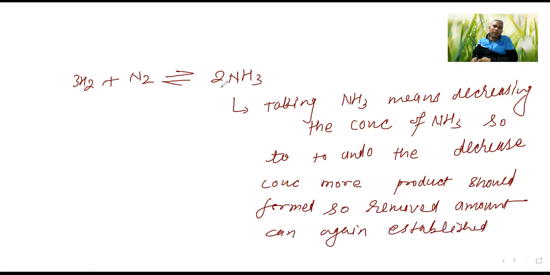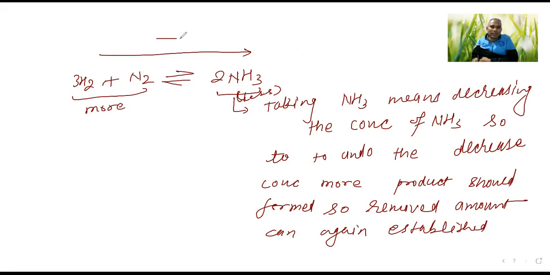So if you are taking NH3, which direction will the equilibrium shift? In this direction there will be more, and if you are taking this one, in this direction it will be less. Yes or no? So here it is less and here it is more. If equilibrium is going this direction, it will become even less, because it was already taken out, so it is less. If you are going backward, less is already there, it will become more less.